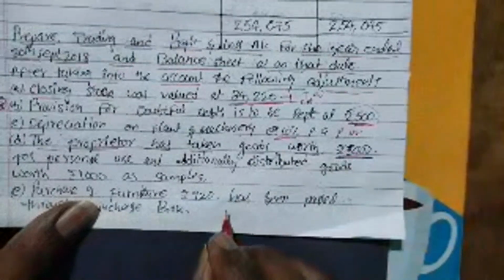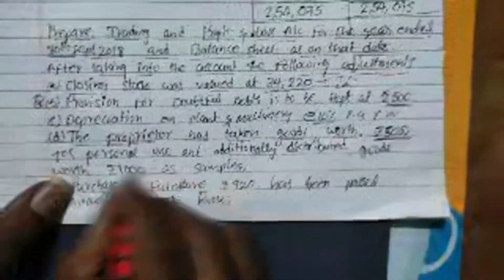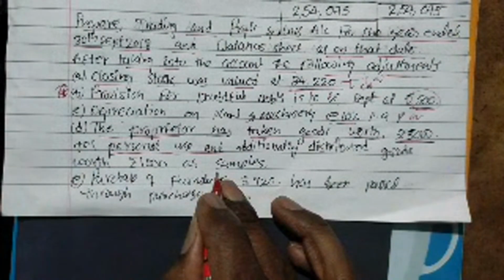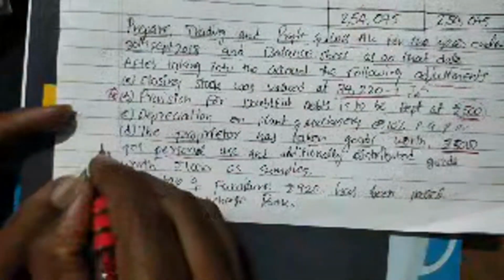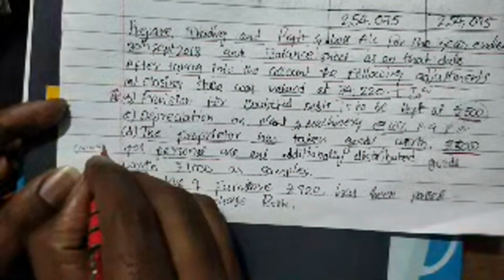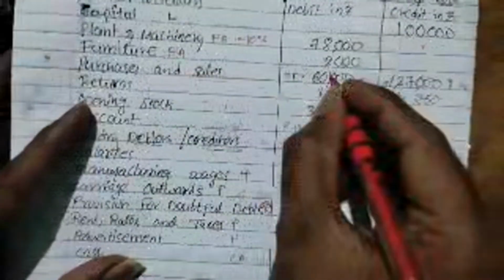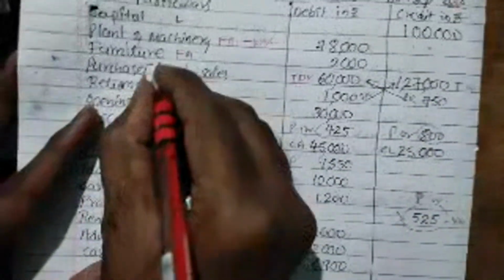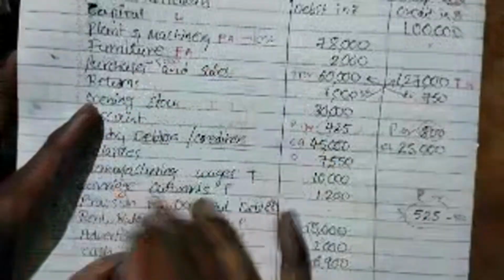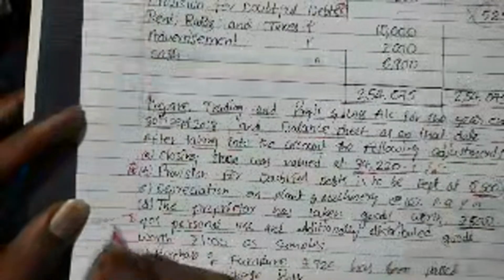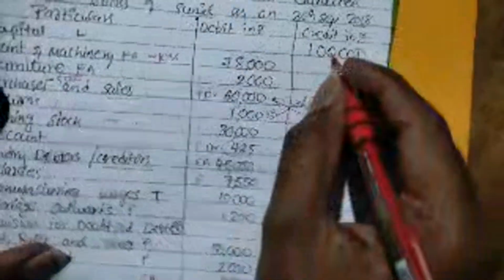This is one of the most important ones. It will be considered as drawings. So when the proprietor has taken some goods, we need to deduct that from purchases: 5,000 in trading account, and in capital again it will be deducted as drawings 5,000. So two effects will be there relating to that.